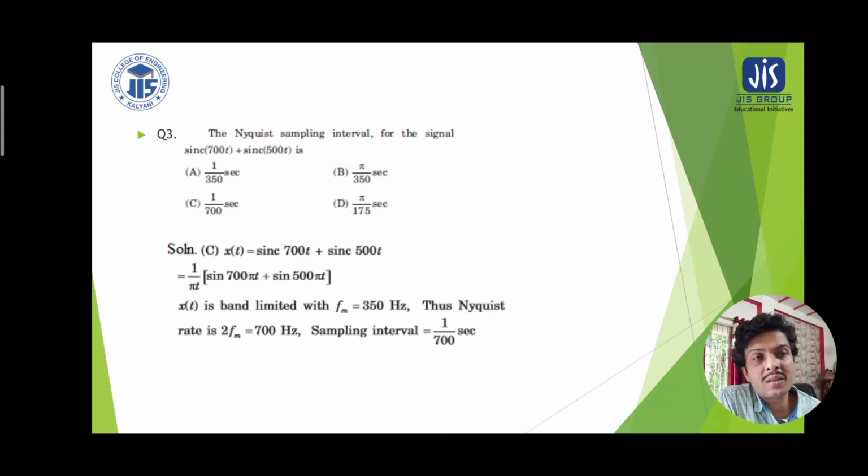Here x is nothing but the time axis t, so you can easily write that sinc of 700t is nothing but sine of 700 pi t divided by 700 pi t. Not 700 pi, it is pi multiplied by t. So that is why 1 by pi t has been taken common on the left hand side, and here x(t) is band limited with message frequency 350 hertz. Thus the Nyquist rate is 2 times fm, that is 700 hertz. The sampling interval is 1 by 700 second.